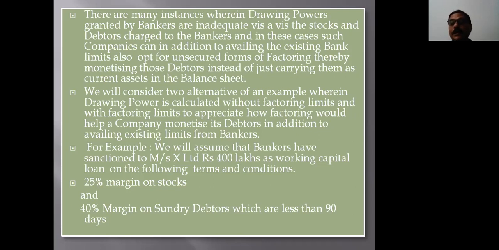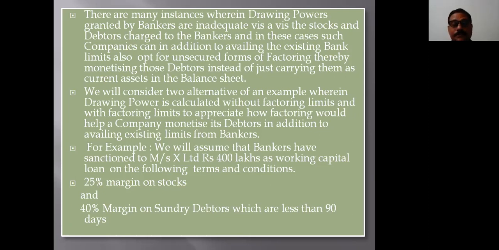We also understand the need to monetize such debtors. We will consider two alternatives in an example wherein drawing power is calculated without factoring limits and also with factoring limits to appreciate how factoring can help a company monetize such debtors in addition to availing the existing limits set